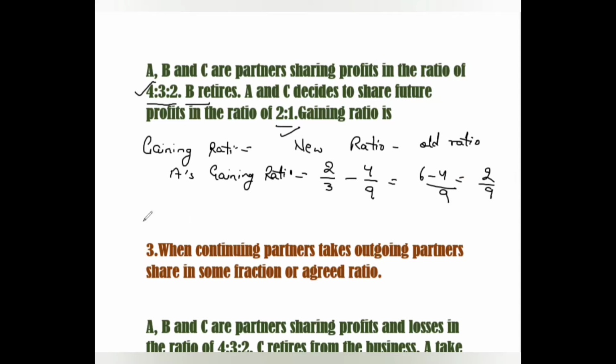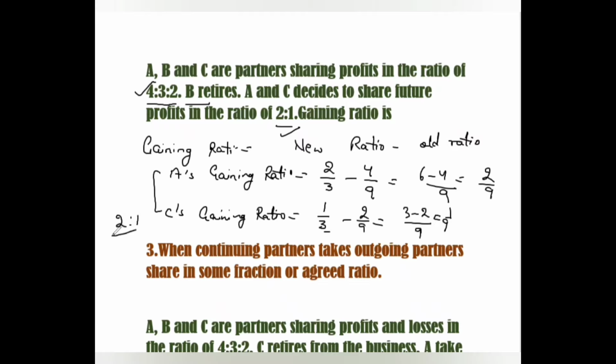And C's gaining ratio is 1/3 new ratio minus old ratio, that is 2/9, minus this is 1/9. So the gaining ratio of A and C is 2:1.